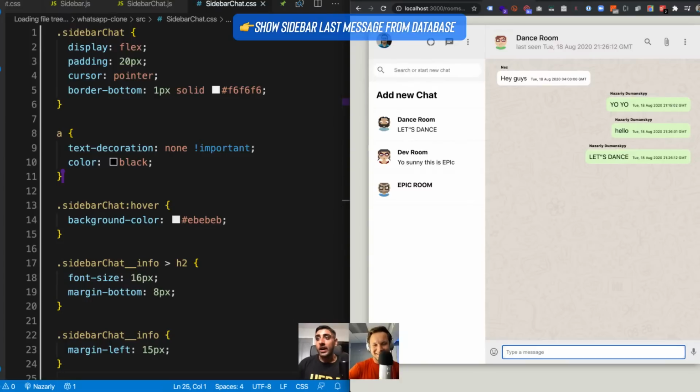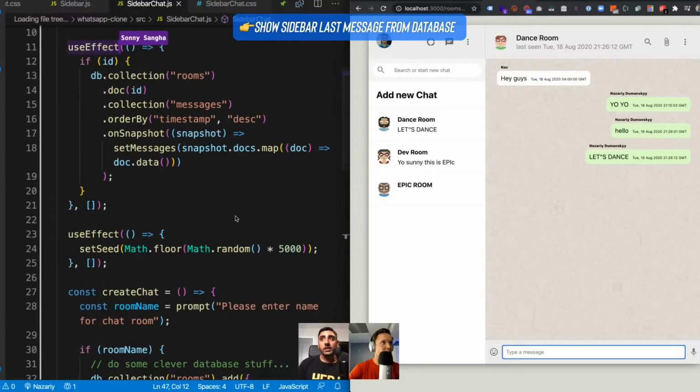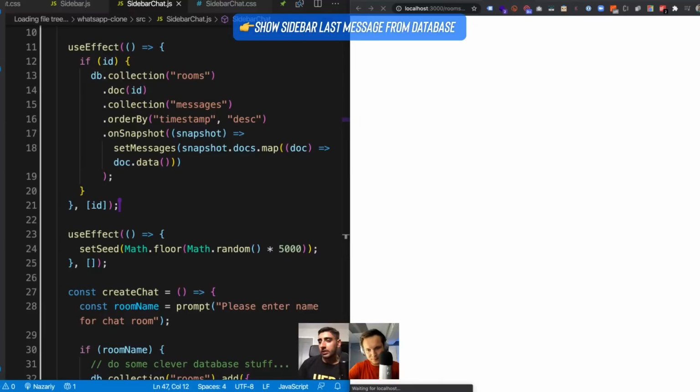So sweet. Oh, I actually saw an error here. Sidebar chat, guys. Very important point. In sidebar chat, we used a useEffect and we used the ID, right? Now, don't ignore what popped up in the terminal. You actually need to include that as a dependency because we're using it here. So I just wanted to point that out because that's really, really important.